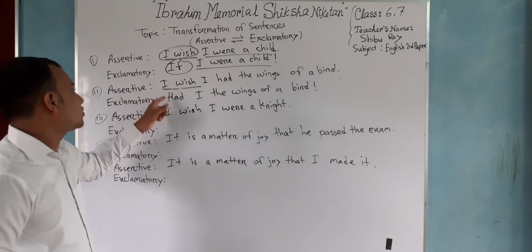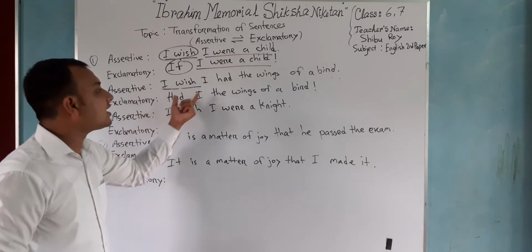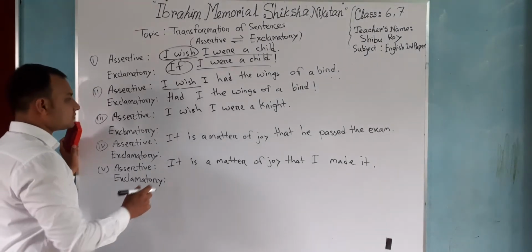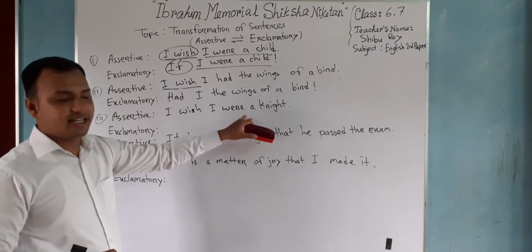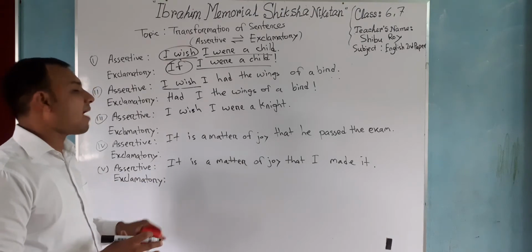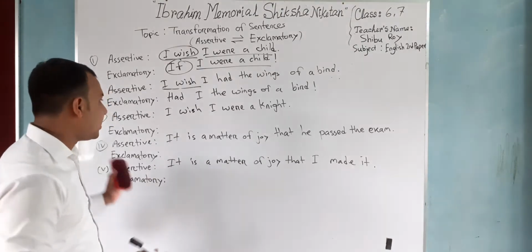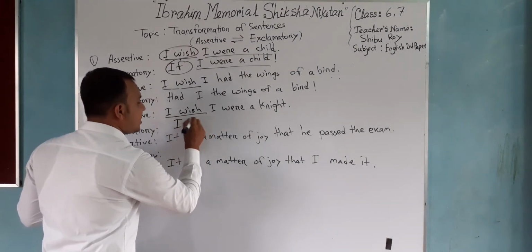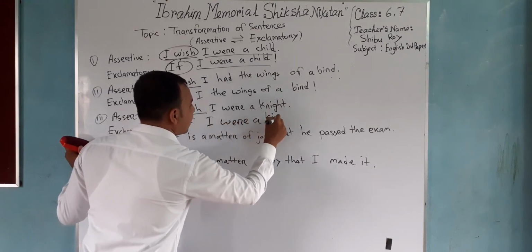Understand it? So you can put "if" in the place of "I wish", and you can put here "had": Had I the wings of a bird. Hope you understand it. So go for the next sentence. The next sentence is: I wish I were a knight. You know about the knight. A knight is a powerful and mighty man who fought the extreme wars. Okay. So in the place of "I wish", I will put: If I were a knight.